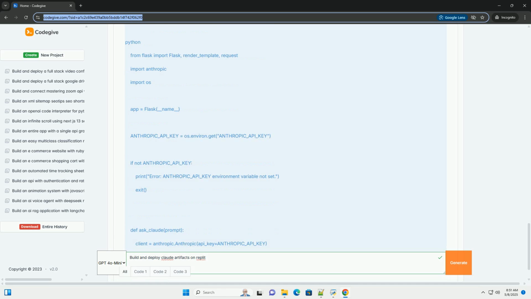app.run(debug=True, host="0.0.0.0", port=8080) starts the Flask development server. debug=True enables debugging mode, for development only. host="0.0.0.0" makes the application accessible from outside the Replit environment. port=8080 sets the port number.